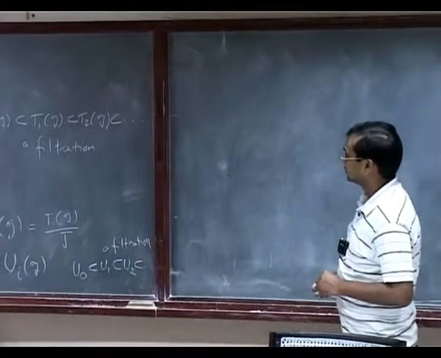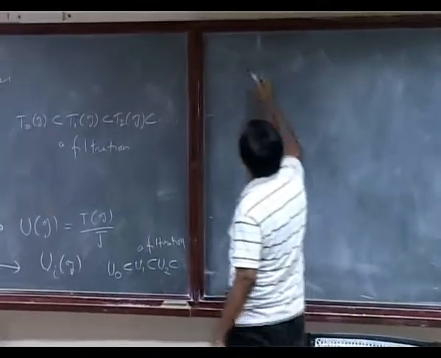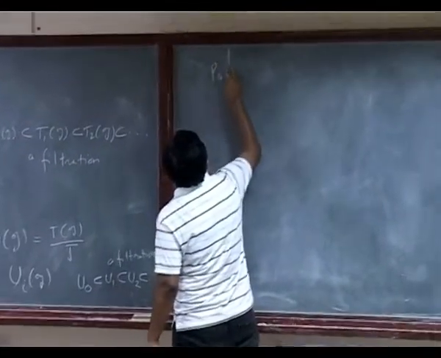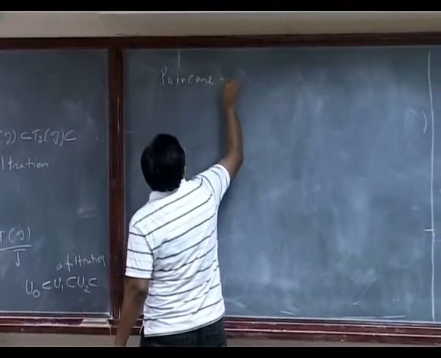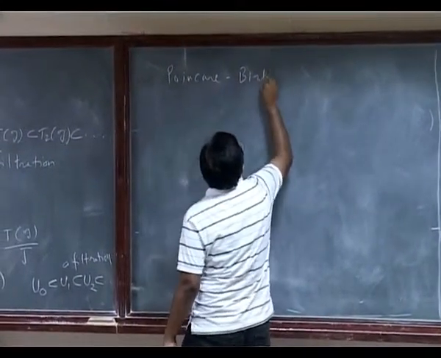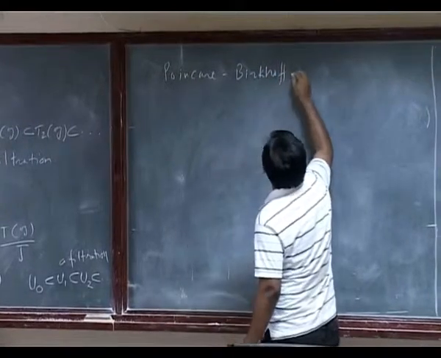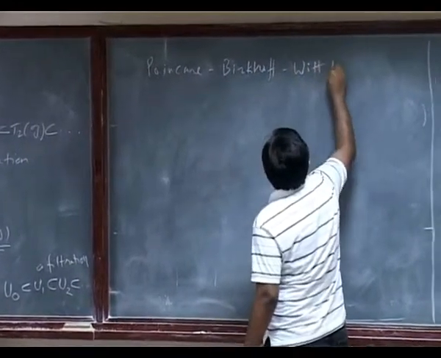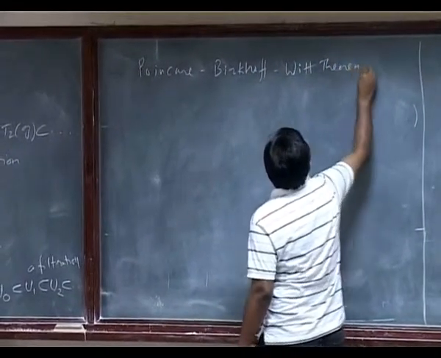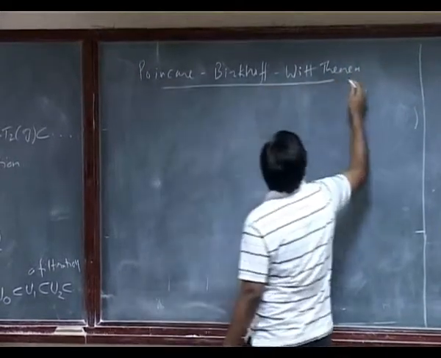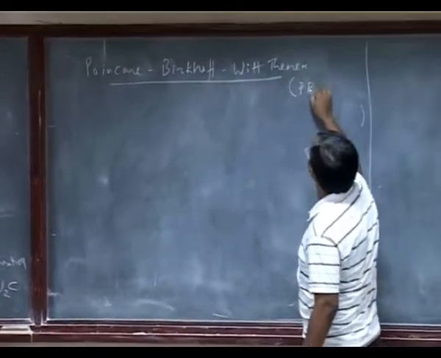So let me write down what the Poincare-Birkhoff-Witt theorem is. We'll also call it in short the PBW theorem.